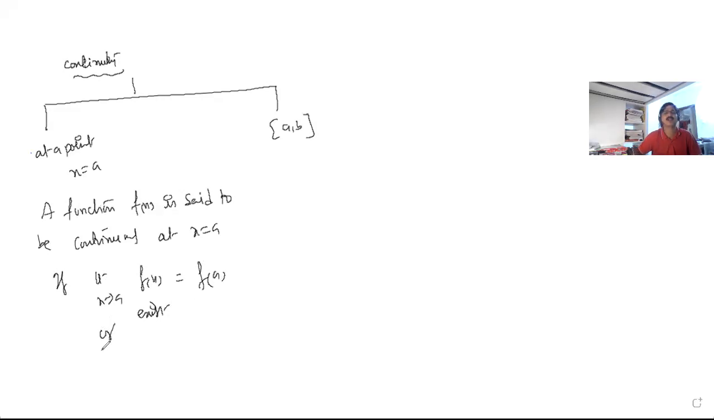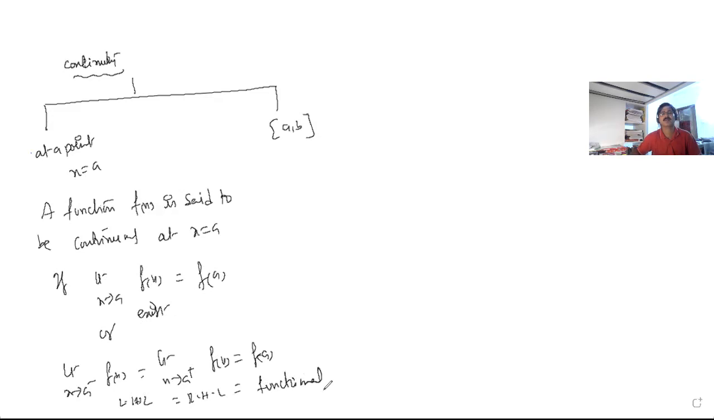Or else I can write it like this: limit x tends to a minus f of x is equal to limit x tends to a plus f of x is equal to f of a. That means LHL is equal to RHL is equal to the functional value. If this holds, then we can say that it is continuous.